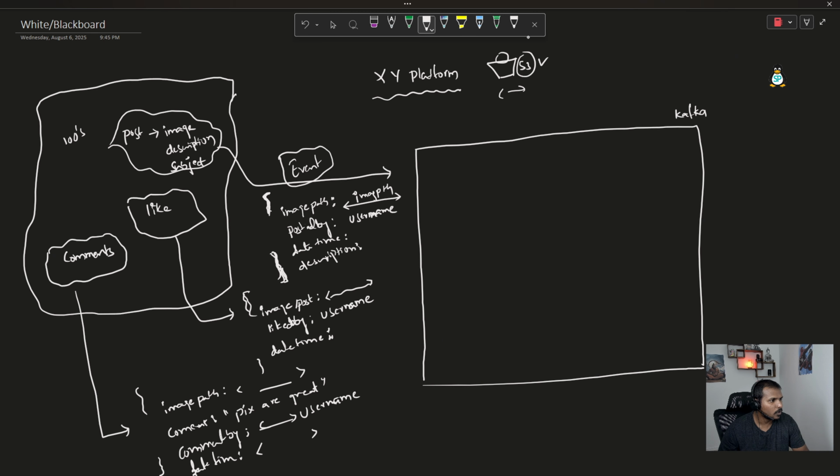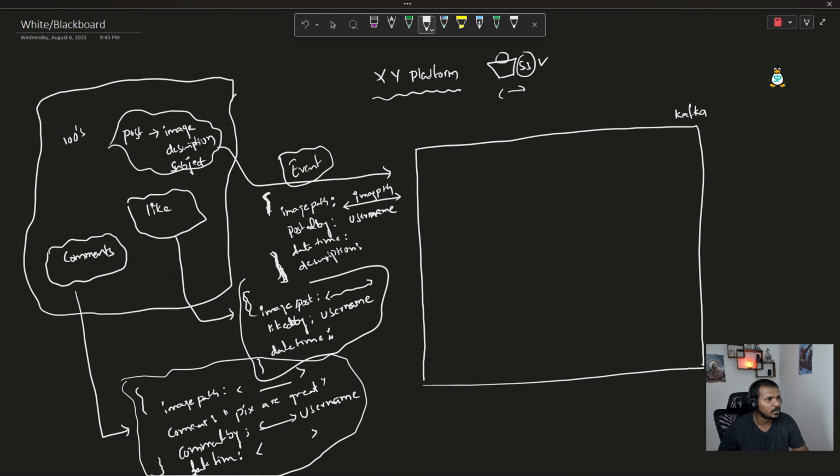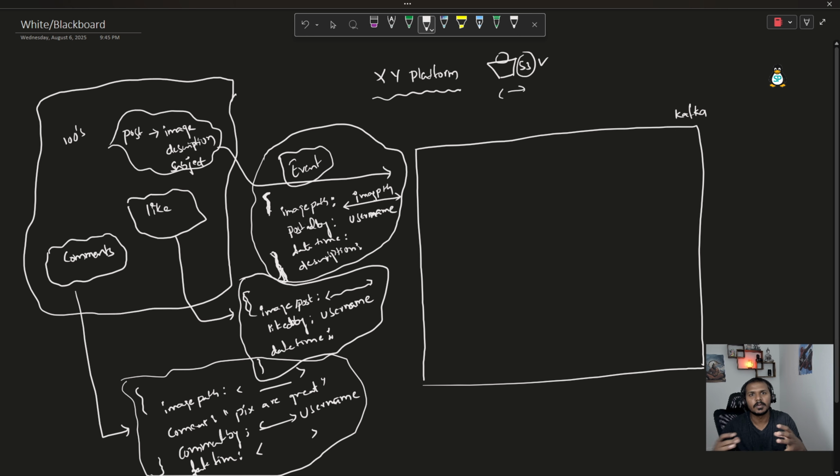So here, what I'm trying to conclude is this particular syntax is very common for n number of comments, this particular syntax is common for n number of events, and this particular syntax is going to be common for n number of posts. So in Kafka terminology, we are going to combine all the similar events into one particular thing. That's what we are going to call a topic.